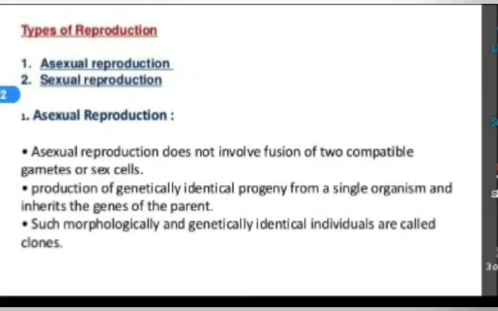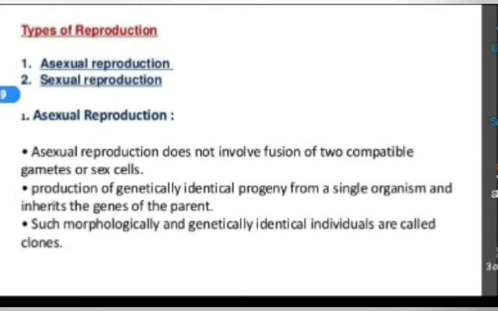Here we should know that in asexual reproduction, only one parent is involved in the formation of two daughter cells or offsprings. When only one parent is there and fusion is absent, then you can say that those offsprings or daughter cells are exactly carbon copies of their parents.